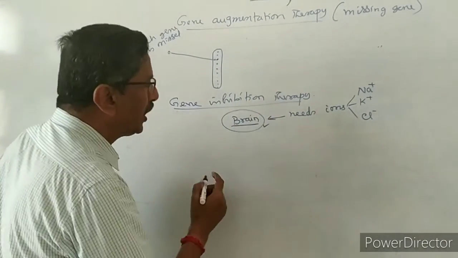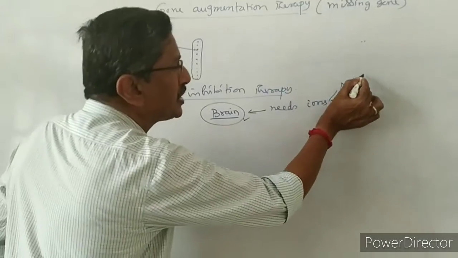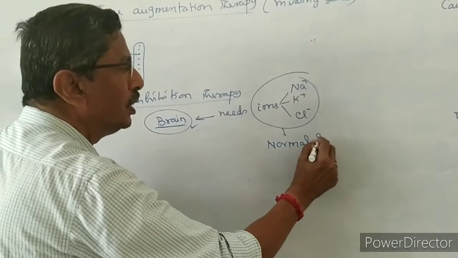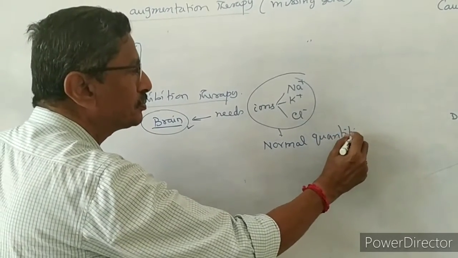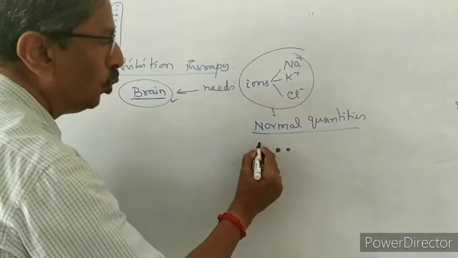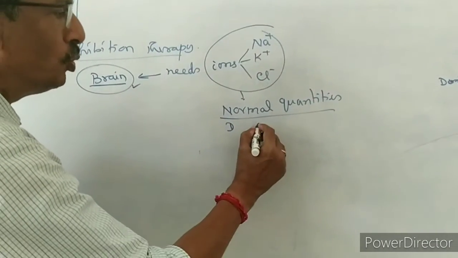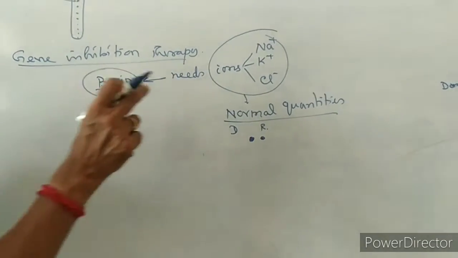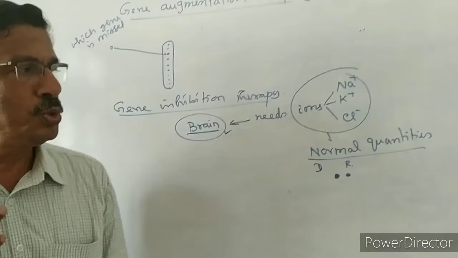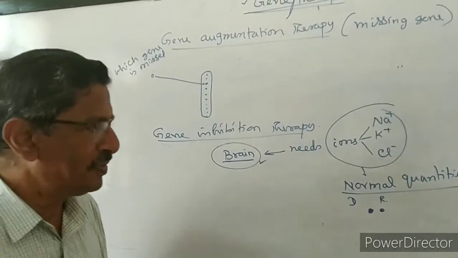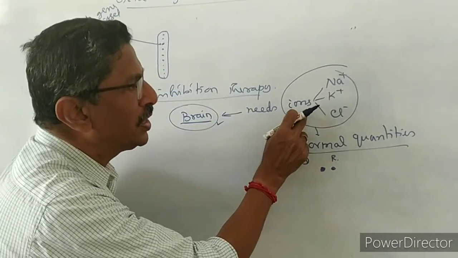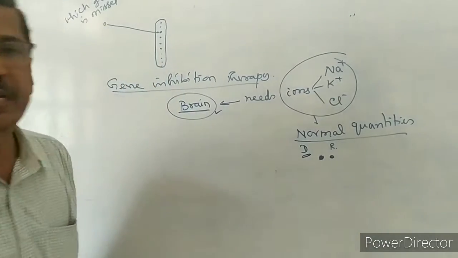So how to avoid it, we have to see. For the supply of these ions in normal quantities to the brain, a pair of genes are responsible. One is a dominant gene, D for dominant, and one is a recessive gene. It should be like this, a heterozygous condition. We are all normal, our brain is working normally. In all of us, the genes are in heterozygous condition. So for the supply of a normal quantity of these three, only one dominant gene is needed.